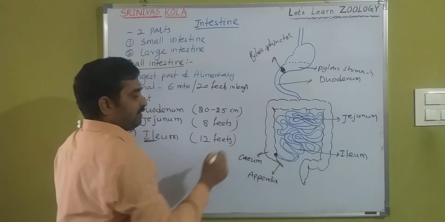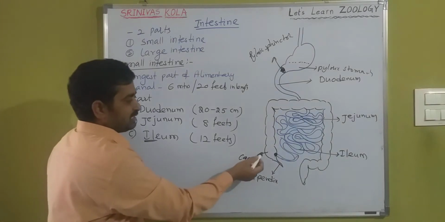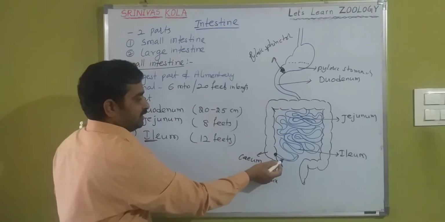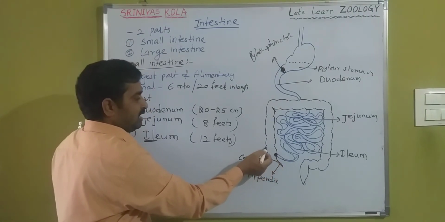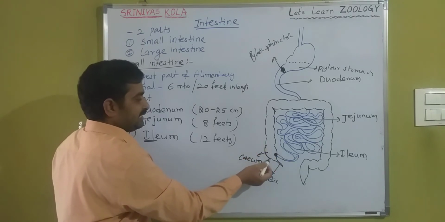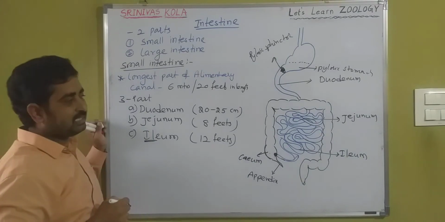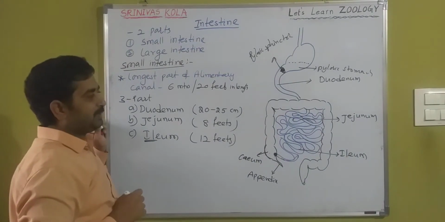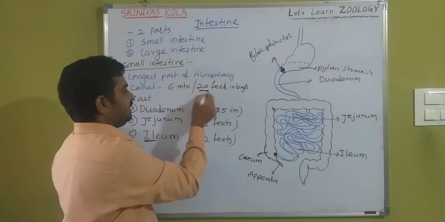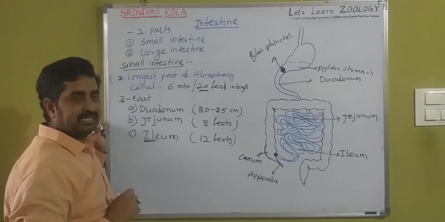Here also one sphincter is present. This is the cecum, this is the ileum. The distal part of the ileum opens into the short rounded part called the cecum. So in between these there is a sphincter, and that is called the ileocecal sphincter. So totally 20 feet in length approximately.